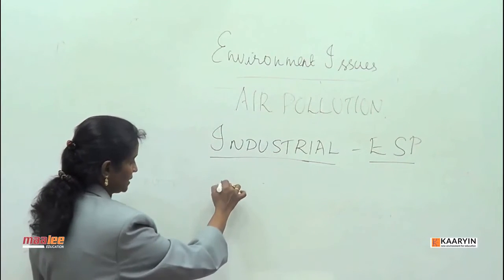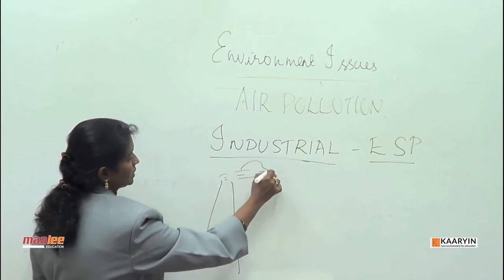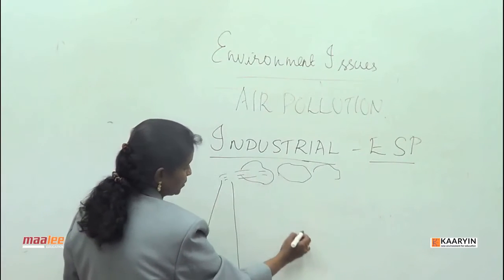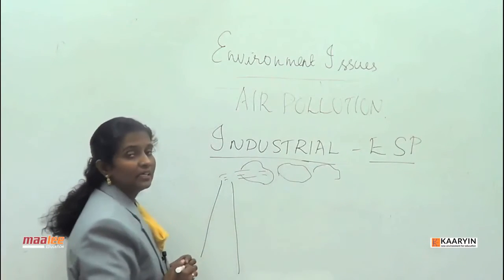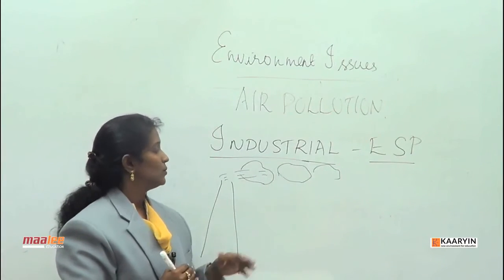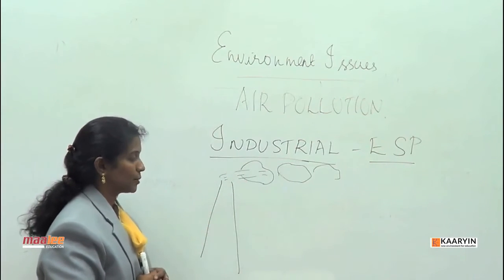If the stack is designed in such a way that the fumes coming out of these industrial stacks have to be diverted through an ESP, which is called an electrostatic precipitator, we can cut down the industrial emission of various air pollutants as well.